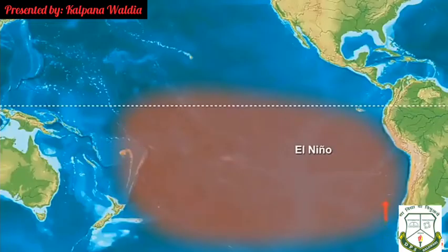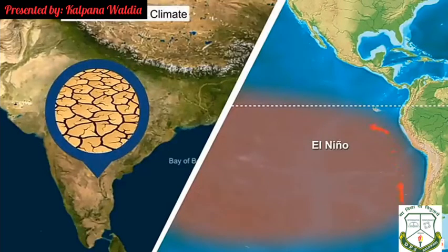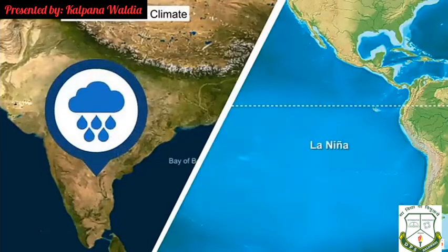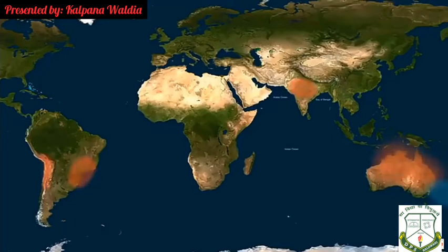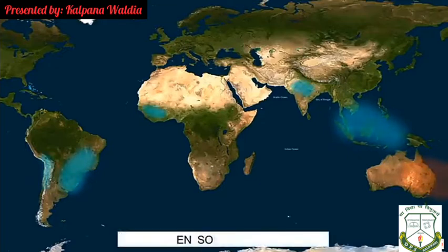Now children, El Nino and La Nina are two opposite ends of the Southern Oscillation or SO cycle. El Nino is the warm phase of the Southern Oscillation, whereas La Nina is the cold phase. These deviations from the normal surface temperature can have large scale impact not only on ocean processes but also on global weather and climate. This climatic event is also known as ENSO. EN means El Nino and SO means Southern Oscillation.